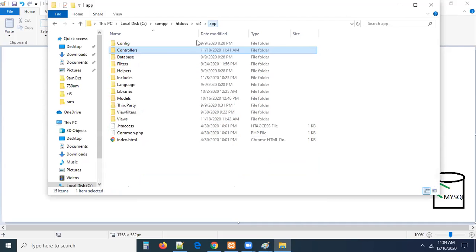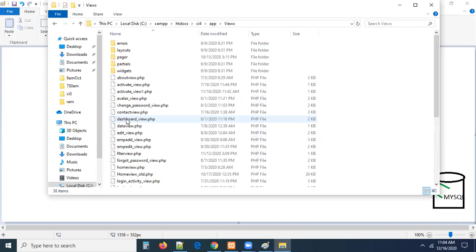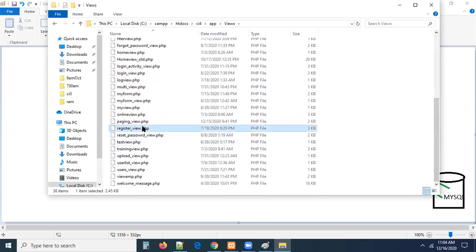I want to go to my models folder. Can you see there is a model called register model? Yes, there is a model called register model. And if you go to the views folder, can you see there is a file called register view? Register view should be there. Maybe go to the bottom of the page. There you can see register view is there.